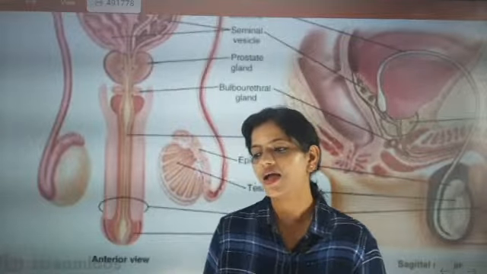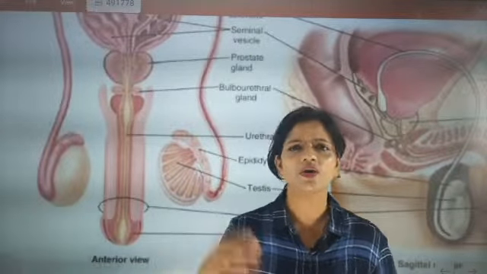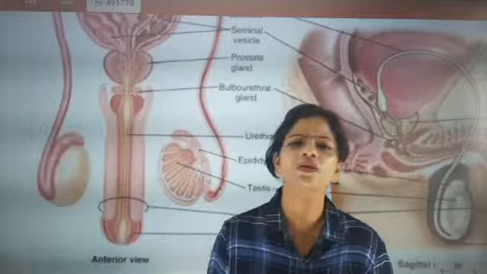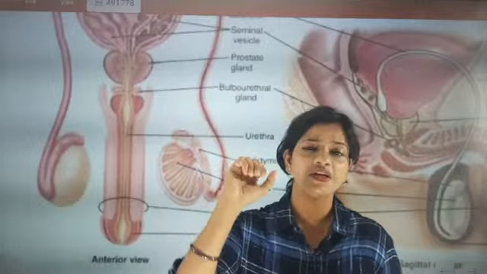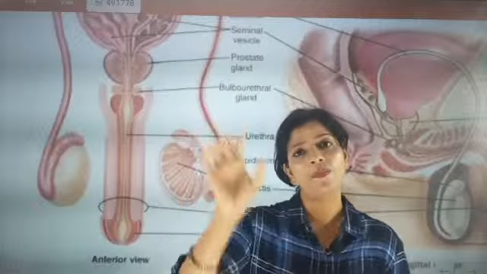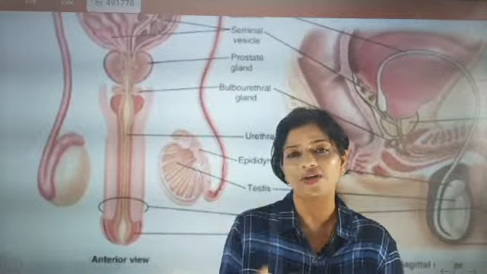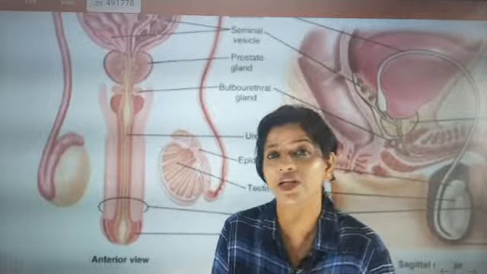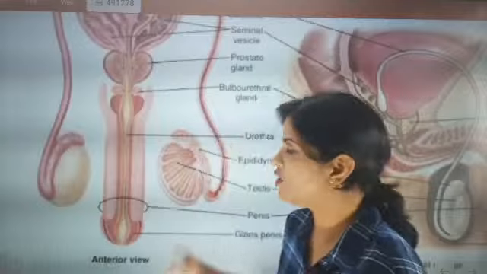Okay, it is hanging, and exactly what happens, because when the temperature is cool, it will go up, and when the temperature is hot, it will go down. So for taking the heat, it can go up and down. That is the contraction and relaxation of the scrotum. Okay, that was the one point we have discussed.